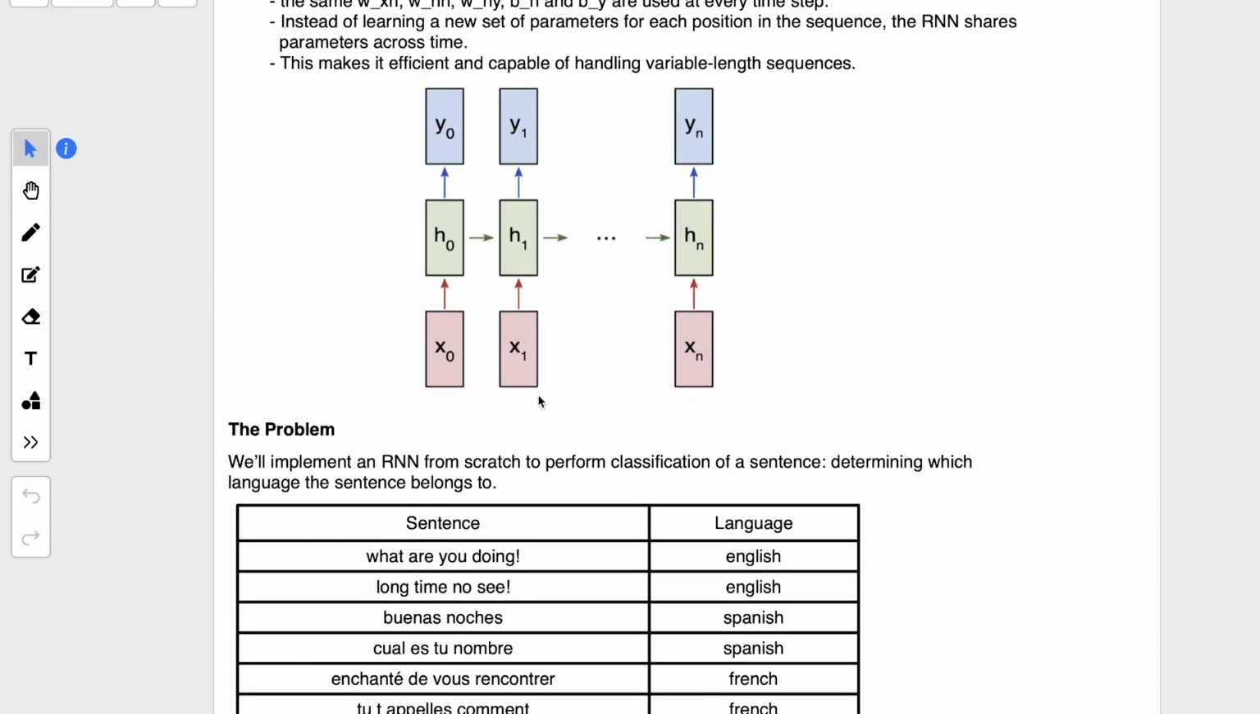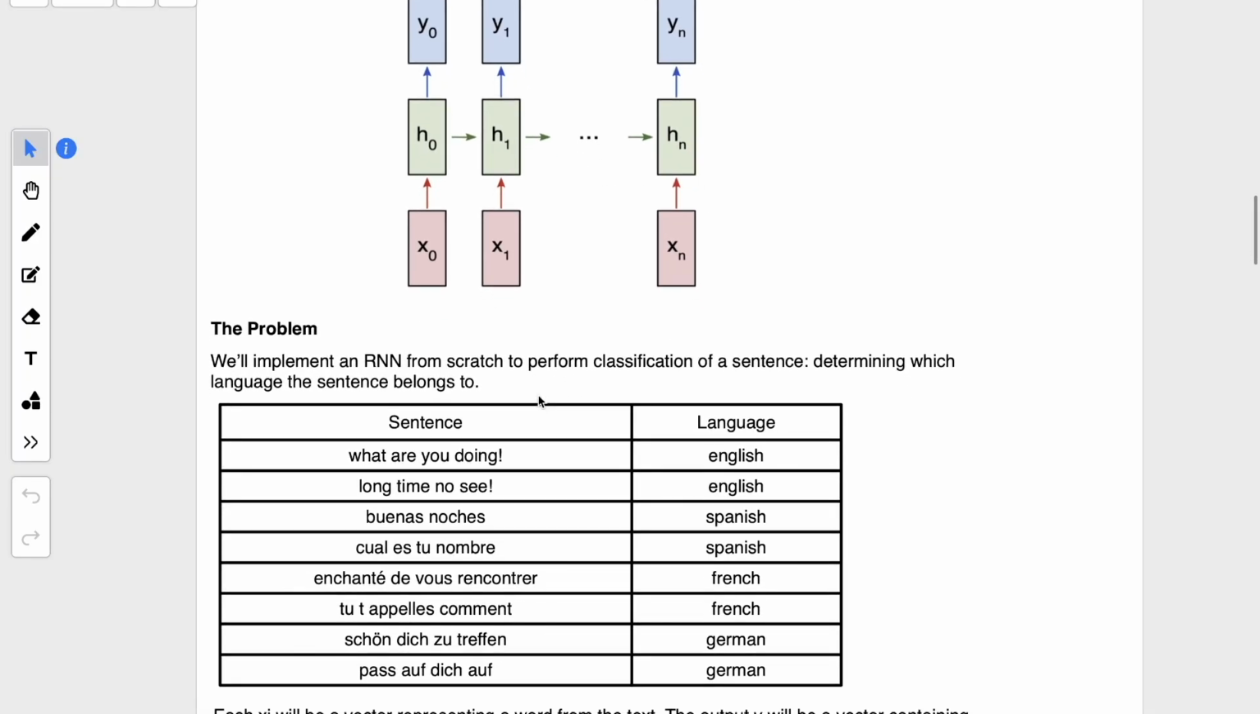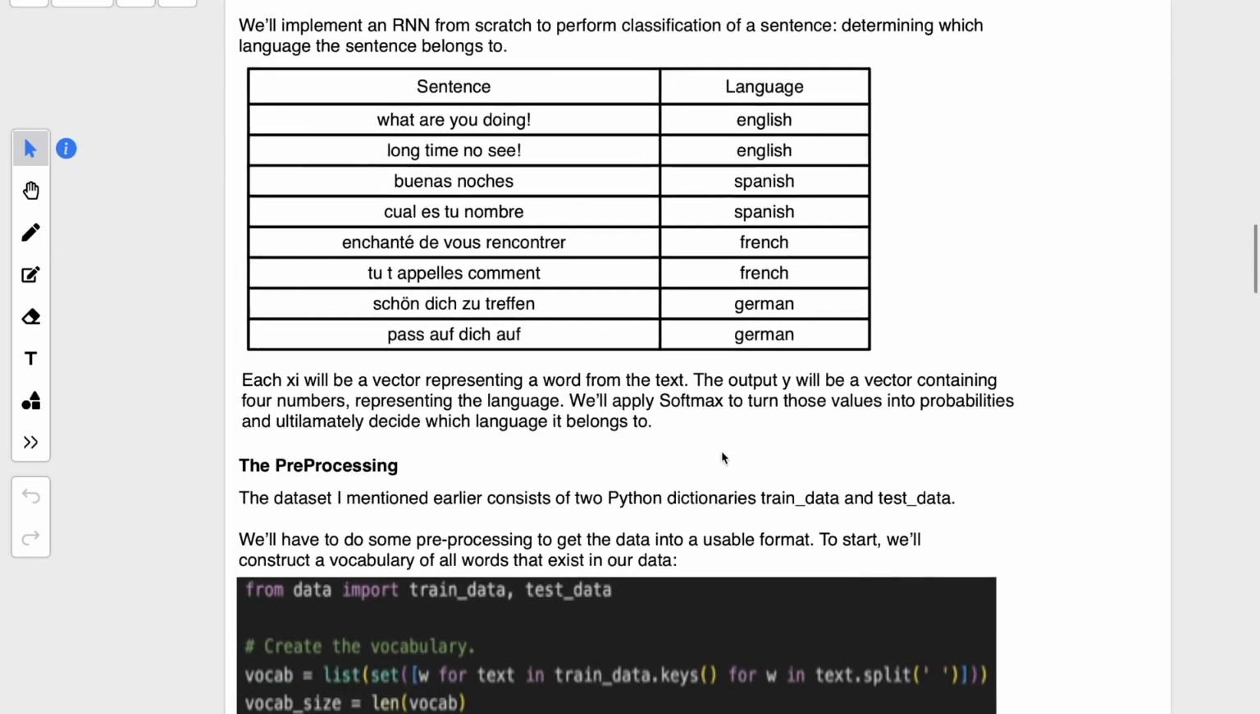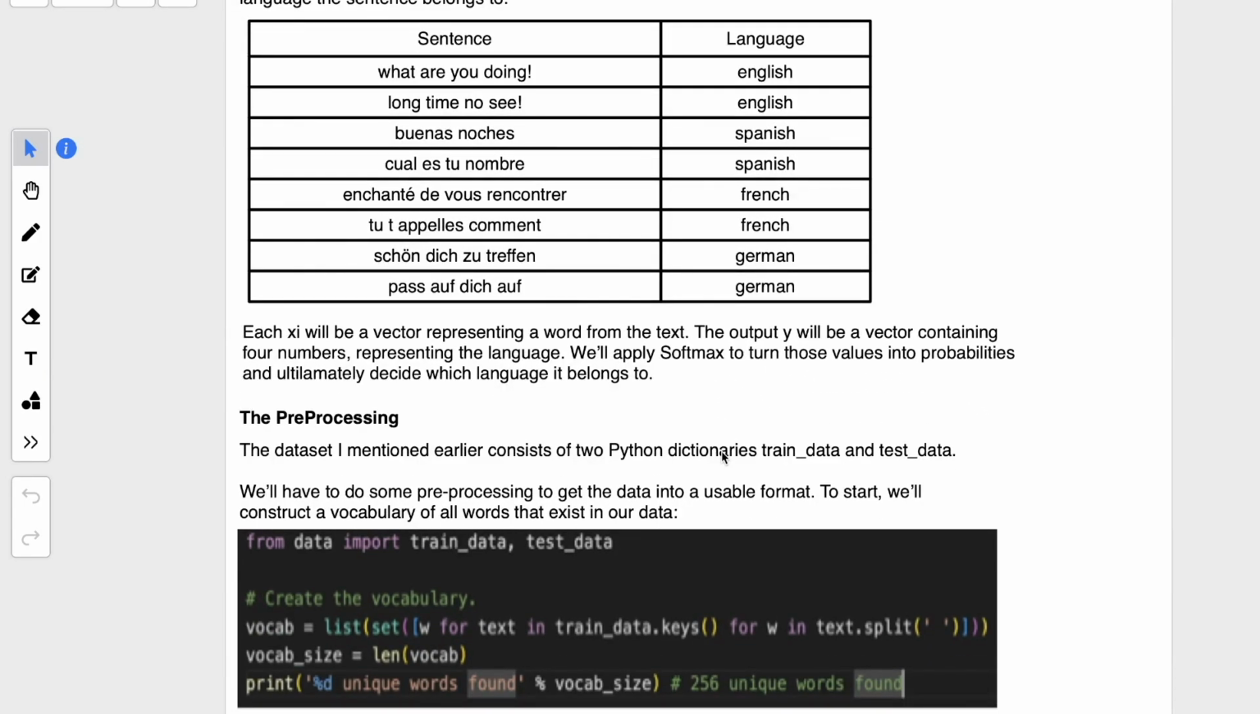Now let's take a problem so that we can train our RNN on that. So the problem I have taken is finding out what language a sentence belongs to. So here, as you can see, this is just a small data set I have taken. Here 2 sentences belong to English, 2 to Spanish, 2 to French, and 2 to German. So I have just created a huge data set. Let me show you the data set.